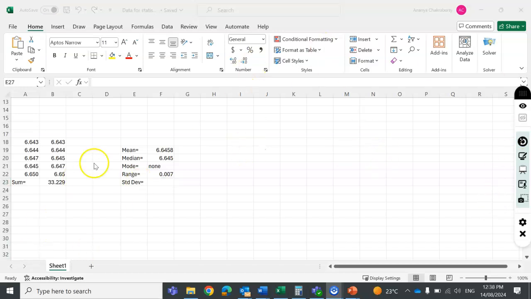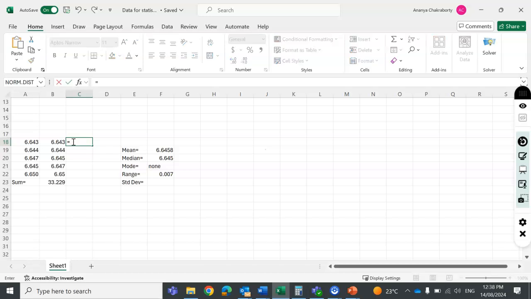So for standard deviation, we need measurement minus mean square and then addition of that. So first we will calculate measurement minus mean. So is equal to, this is the measurement, and minus mean. So mean, if we calculate to 3 decimal places, we will get 6.646 and press enter for that and then drag it till the end.